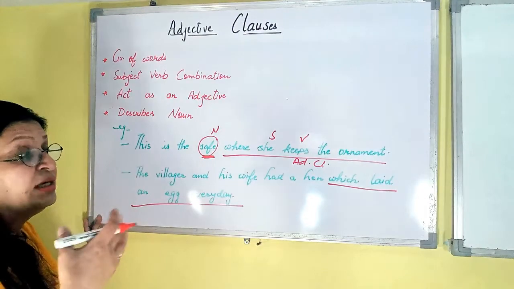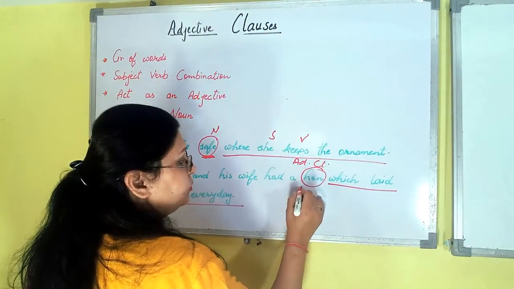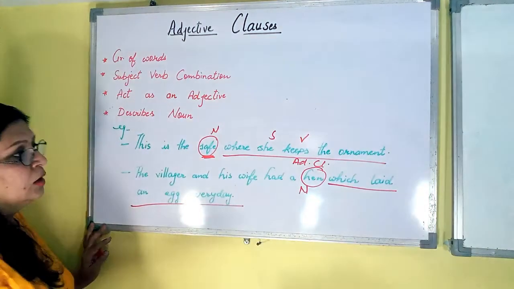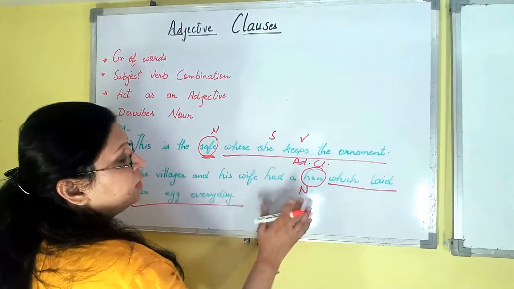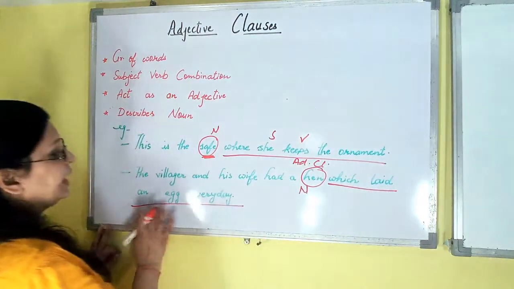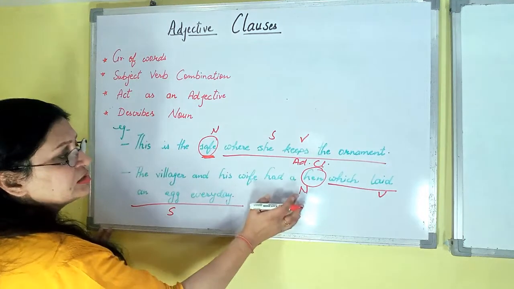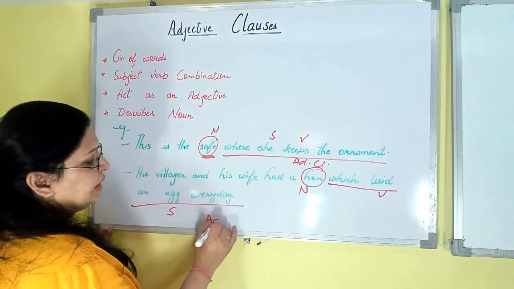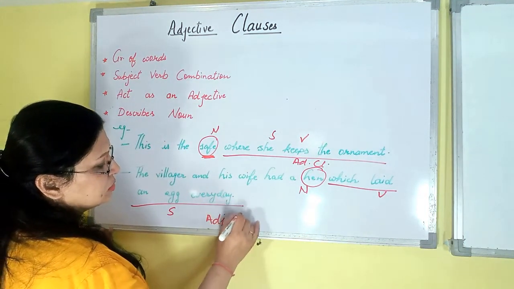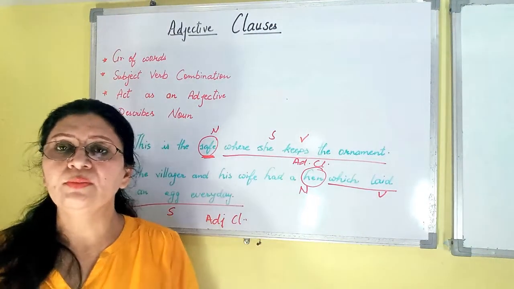किसके बारे में हम लोग बात कर रहे हैं? We are talking about hen. Hen is a noun. Fine. Now describing the characteristic of this hen, what it is, which laid an egg every day. Subject verb combination is there, and that's why, because it is describing this noun, this is known as adjective clause. I hope everybody understood this. Fine, if there is any problem you can ask.